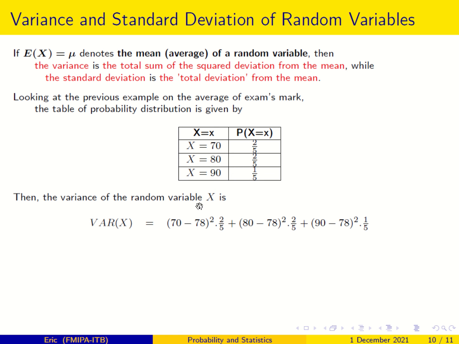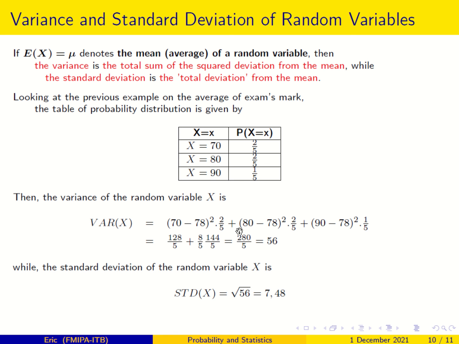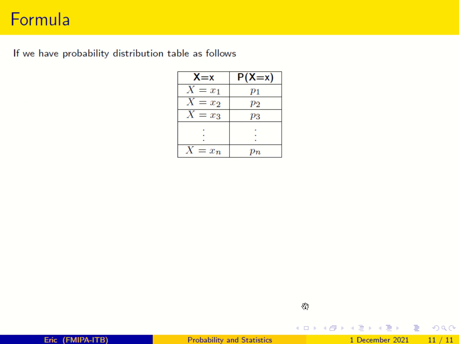The variance of the random variable x is the summation of the squared deviation, the deviation from the expected value squared. The squared deviation from the mean is the variation, and I have 56. And the standard deviation of the random variable is the total deviation from the mean, the square root of this, and you have 7.48.